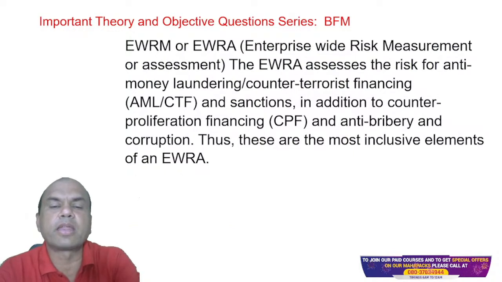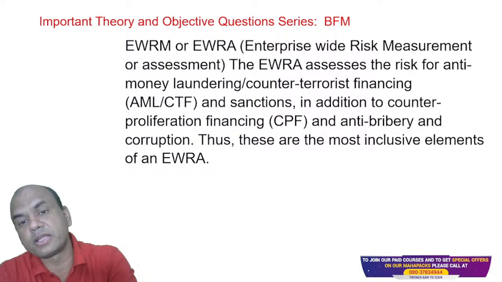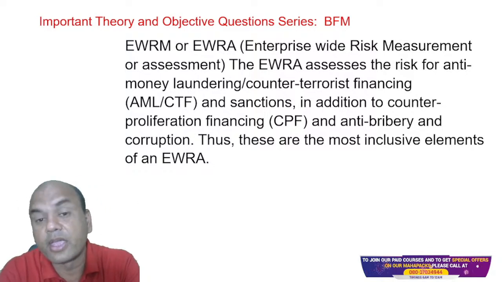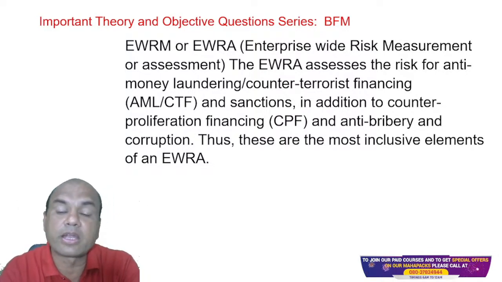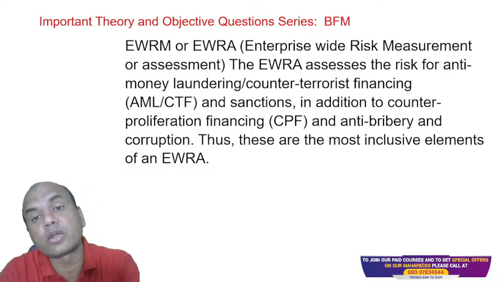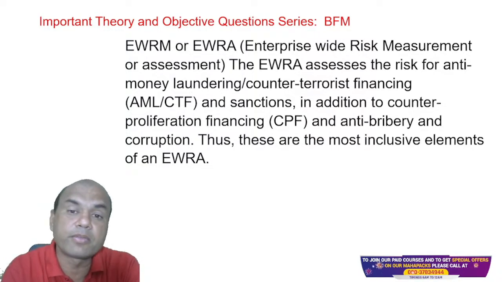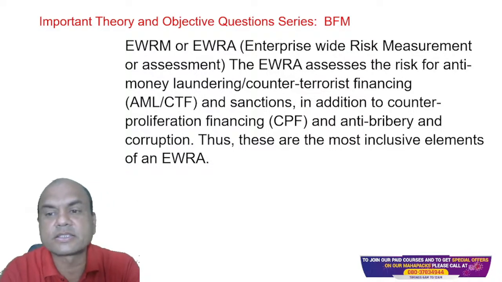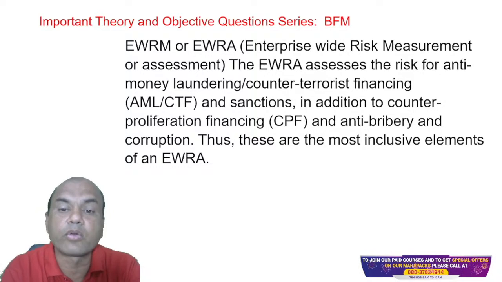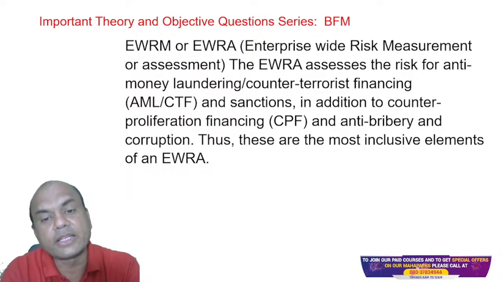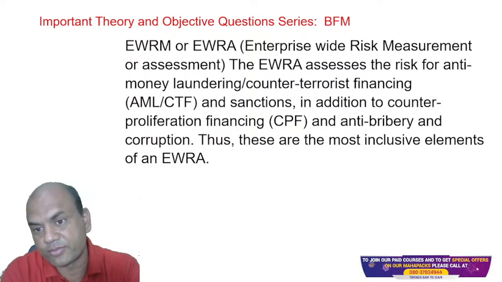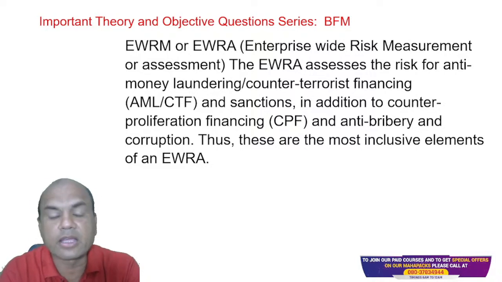What is EWRM or EWRA? What do you mean by this? Enterprise-wide risk measurement or risk assessment. Enterprise-wide means related to the whole enterprise, company-wide. EWRA or EWRM assesses the risk of anti-money laundering and counter-terrorist financing, that is AML and CTF, and sanctions, in addition to counter-proliferation financing and anti-bribery and corruption.